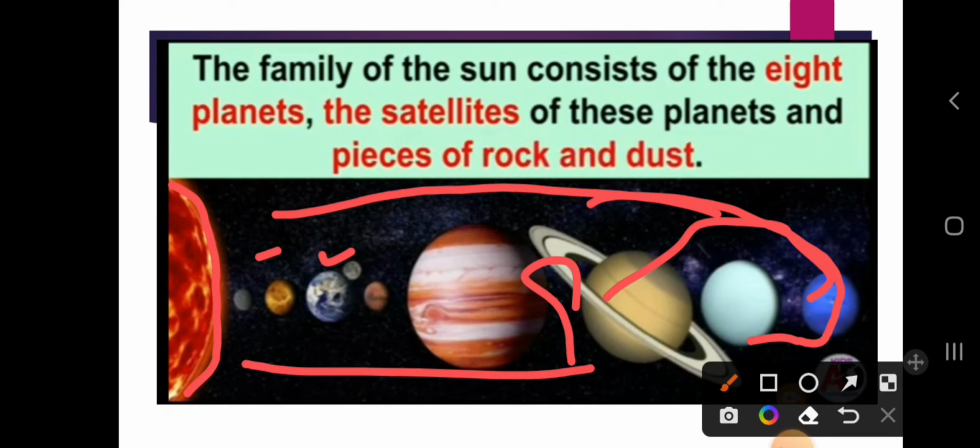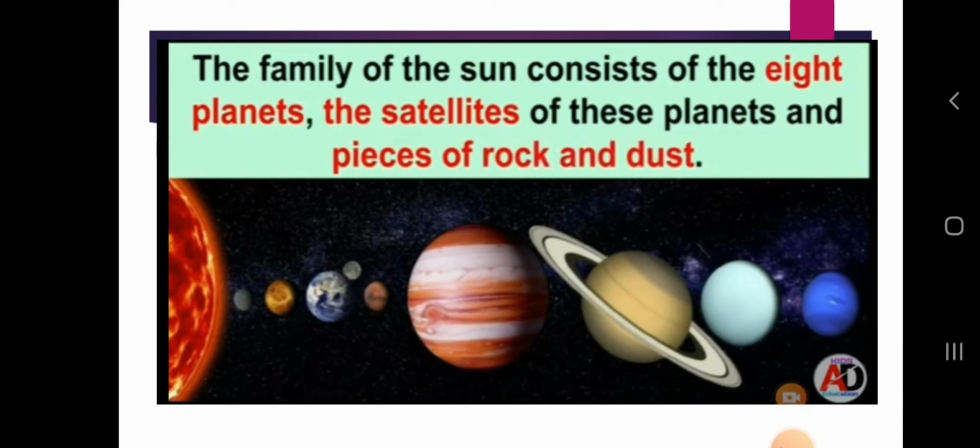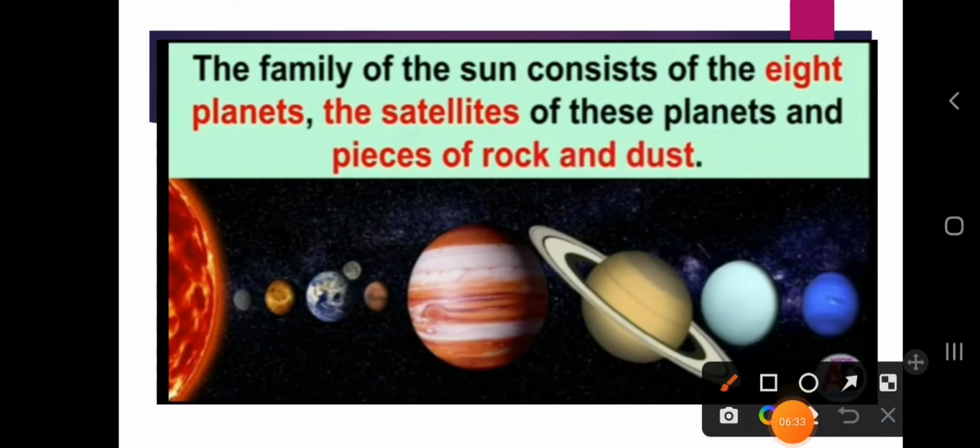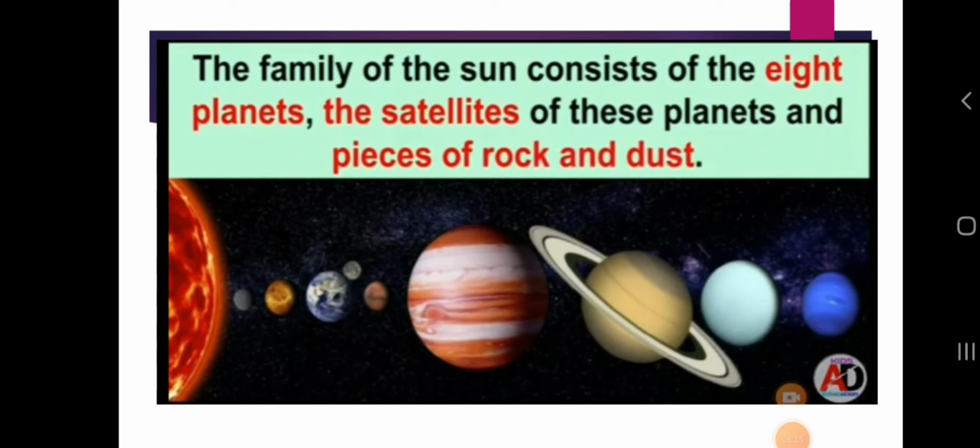Okay, so the family of the sun consists of how many planets? 8 planets. So what are those 8 planets? Later on we will discuss. First you have to keep in your mind how many members are there. 8 planets, and satellites of these planets. Satellite means the small bodies revolving around the main planet, like the moon is the natural satellite of the Earth. And with that the pieces of rocks and the dust are the family of the sun,